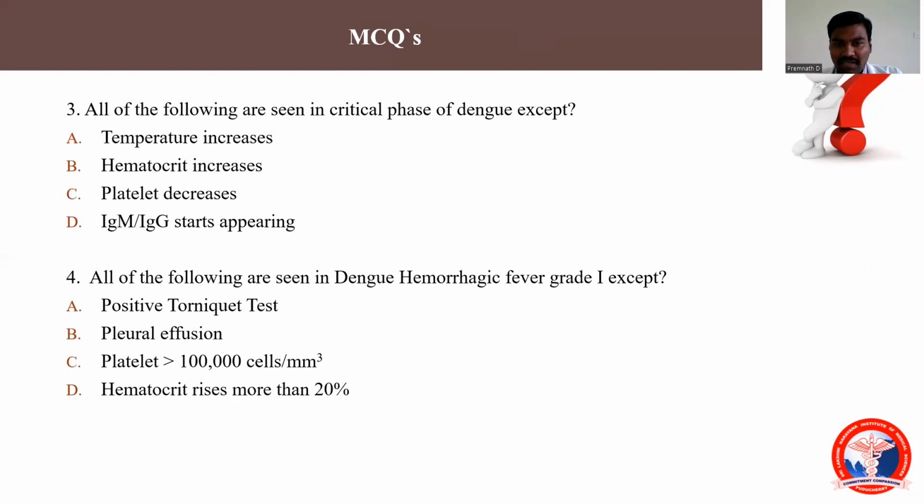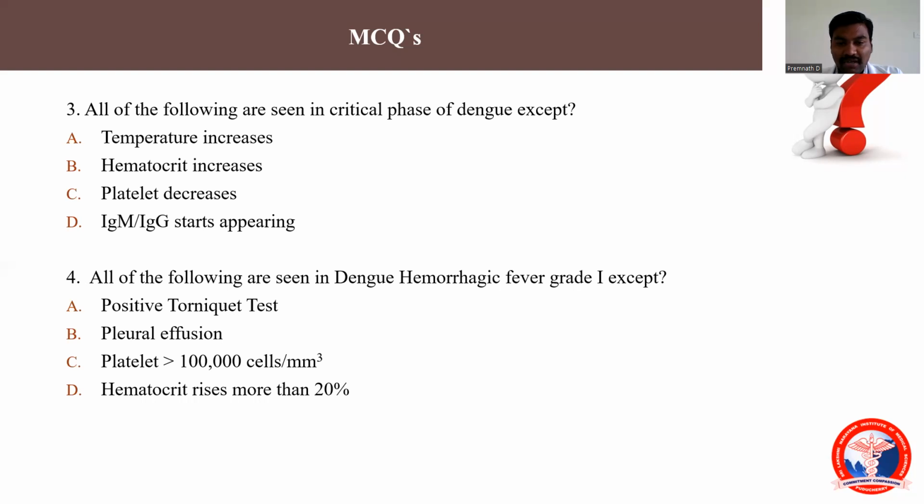Third, all of the following are seen in the critical phase of dengue, except: the temperature increases. No, the critical stage starts once the temperature settles down. Hematocrit will increase. Platelets will start to decrease and fall below 1 lakh. IgM and IgG antibodies also will start appearing. So the correct answer will be option A.